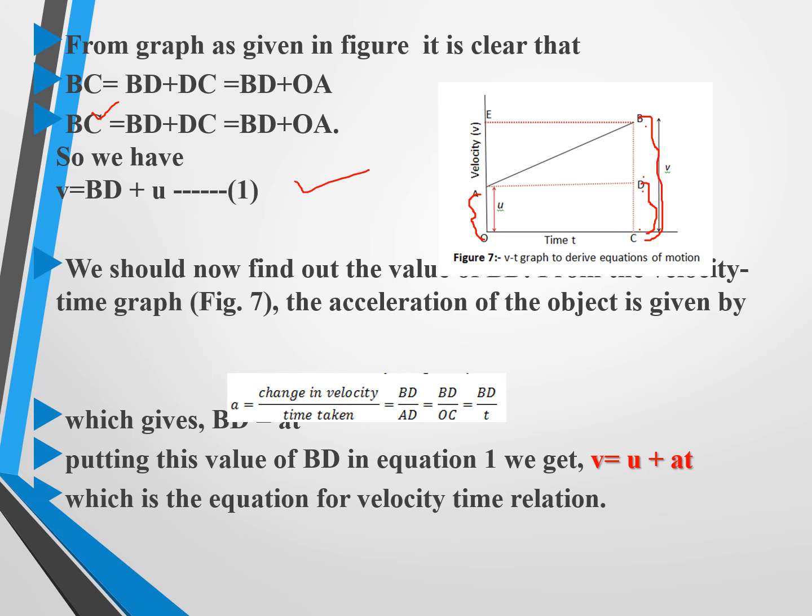Consider this the first equation. And for the second equation, we should now find the value of the quantity in terms of time. So the acceleration of the body is given by what? a is equal to change in velocity, that is BD divided by AD, which is equal to BD by OC, which is equal to BD by t, which gives BD is equal to a into t. Putting this value of BD in equation 1, we get v is equal to u plus at, which is the first velocity time relation.